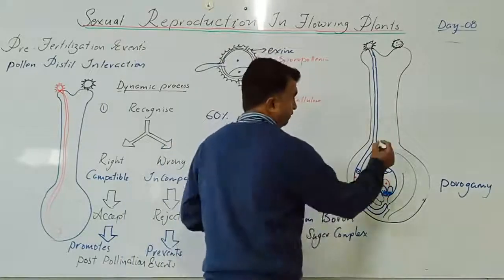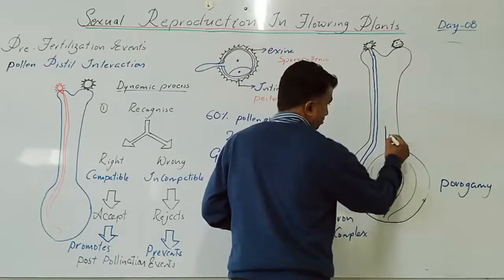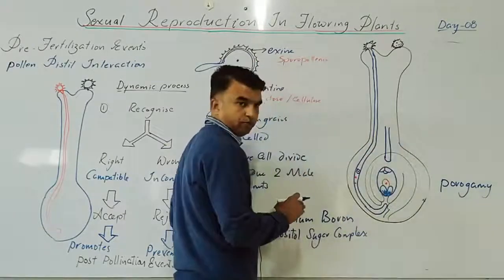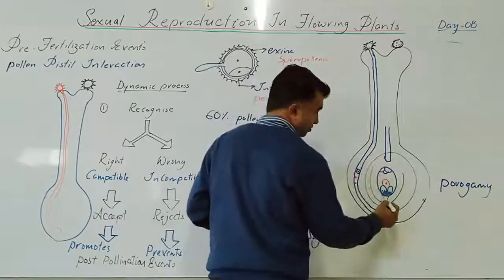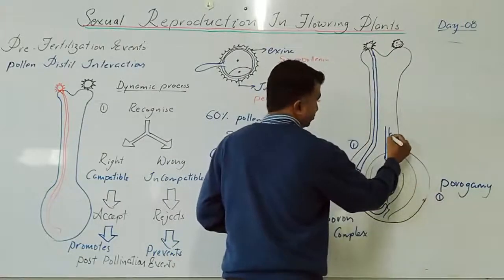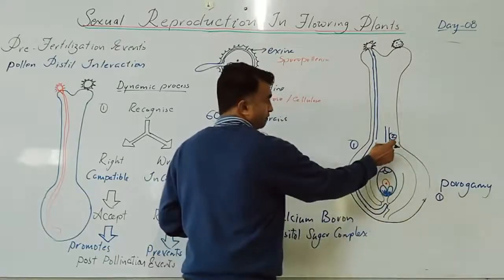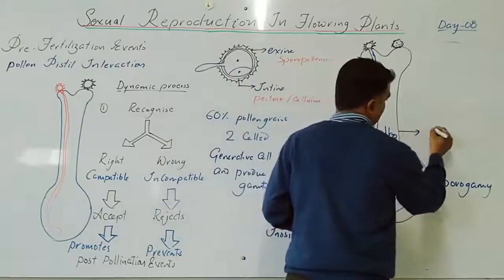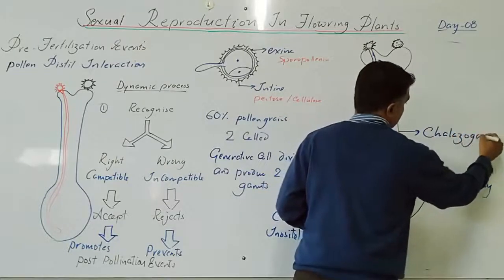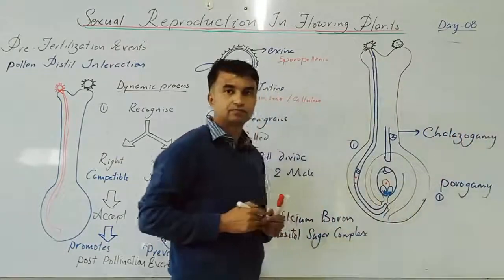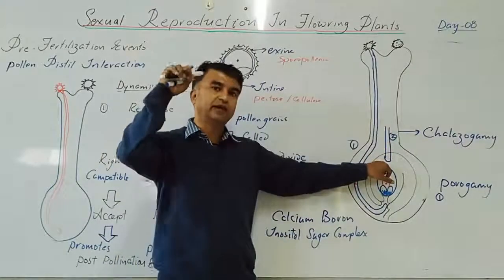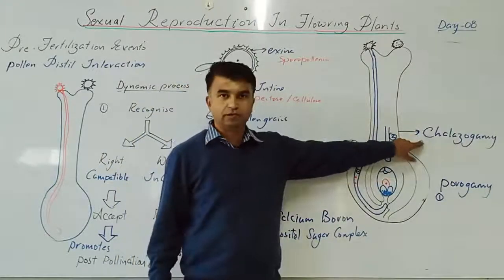Yes. So this is the first case, porogamy. Suppose the pollen tube enters from the chalazal end, then it is called chalazogamy. Yes, pollen tube chalazal end ಇಂದ entry, that is called chalazogamy.